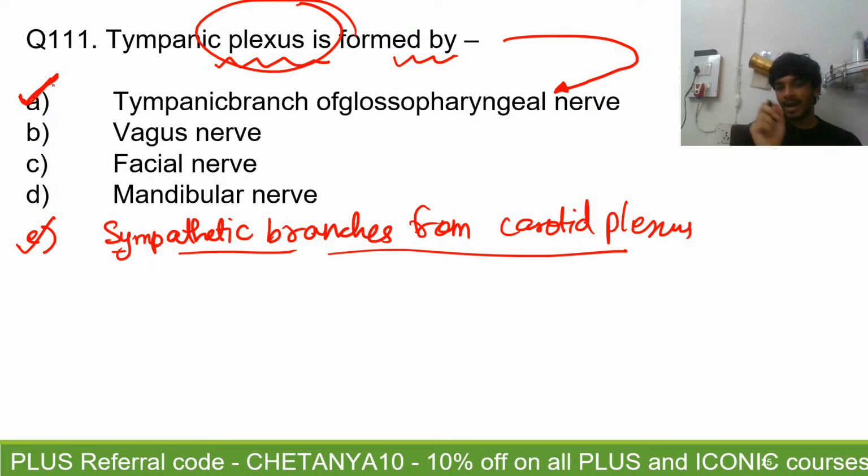My point in telling you about the pharyngeal plexus is that in both the tympanic and the pharyngeal plexuses, you have the involvement of the glossopharyngeal nerve, and in both cases you have the involvement of sympathetic branches from the carotid plexus. What is extra in the pharyngeal plexus is the vagoaccessory complex, which is the main part of the pharyngeal plexus. That is, the nerves coming from the vagus and the cranial part of the accessory. Okay, that is about the pharyngeal and the tympanic plexus.